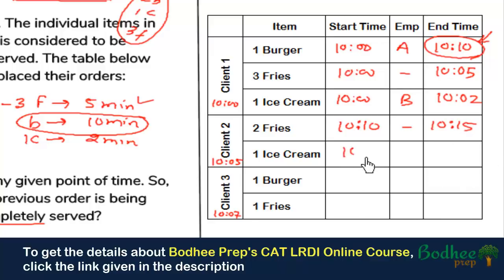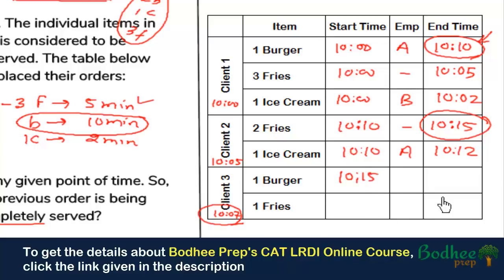And the ice cream can be started by any one of them. So let us assume that A started preparing ice cream and it will be completed at 10:12 because it will take 2 more minutes. So we can see that client 2 ordered two items. One item got completed at 10:12, the other item got completed at 10:15. So we can say that the order got completed at 10:15 only, right? So the preparation for the third client's items has to start at 10:15 only, and client 3 placed its order at 10:07, so anyway they can start at 10:15.